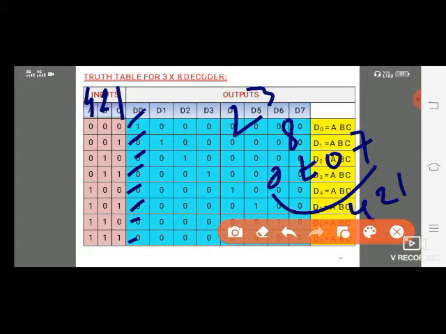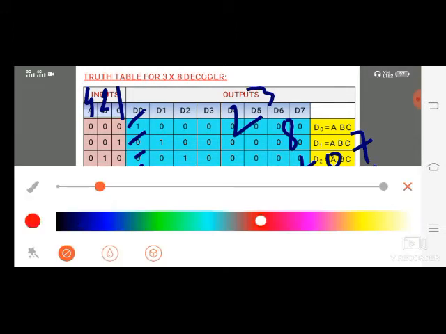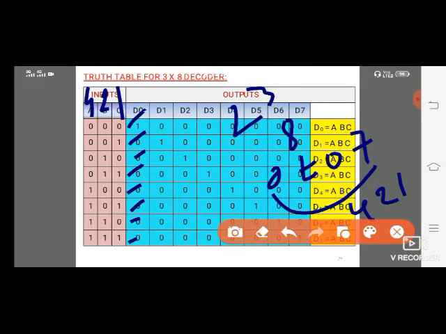So first we are applying 000 in the inputs. So D0 will be active, remaining all are inactive. Next we are applying 001, that means D1 will be active, remaining all are inactive. Next we are applying 010, that means D2 will be active. Next 011 we are applying, so D3 will be active. Next 4 we are applying, D4 will be active. 5 we are applying, D5 will be active. 6 we are applying, D6 will be active. 7 we are applying, D7 will be active. This is the truth table.